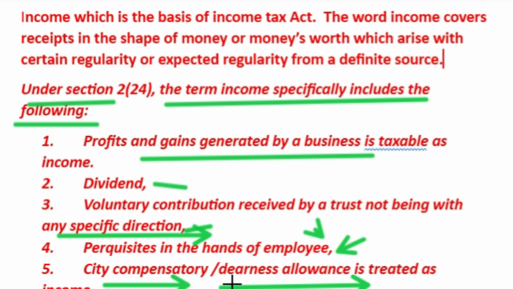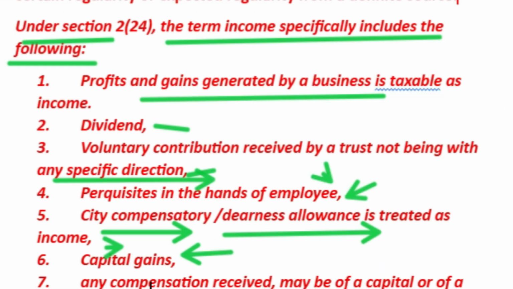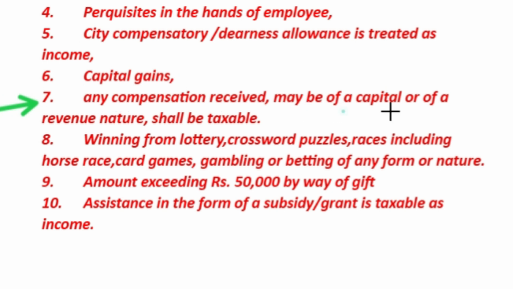City compensatory or dearness allowance is treated as income. Capital gains are treated as income. Any gains arising on the transfer of capital assets will be capital gains and chargeable to tax as income. Any compensation received, whether of a capital or revenue nature, shall be taxable. Compensation on termination from service or modification of the terms and conditions of service is considered income and chargeable to tax.